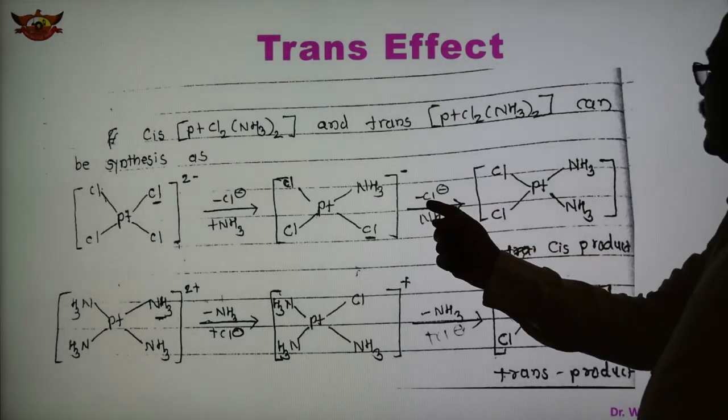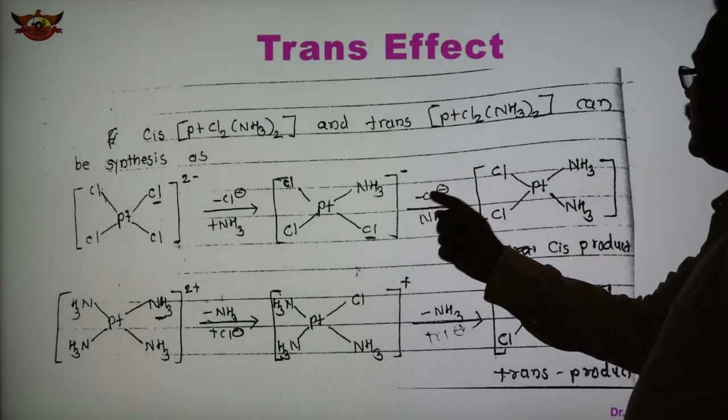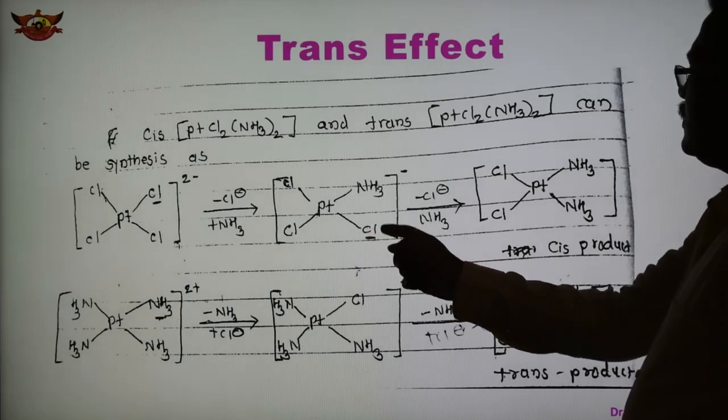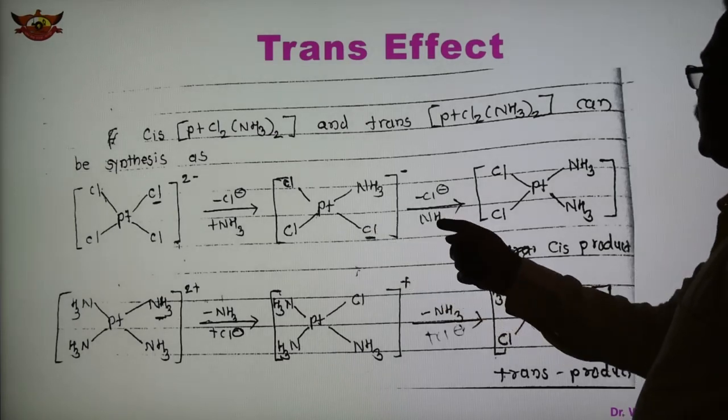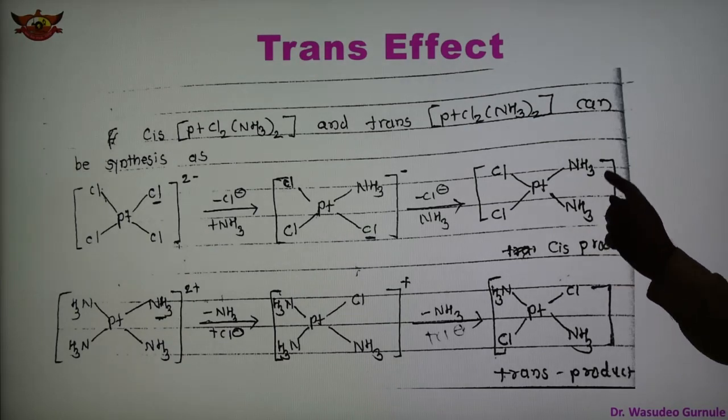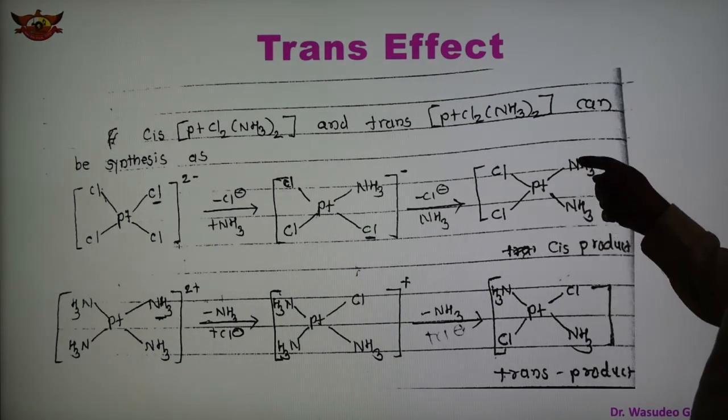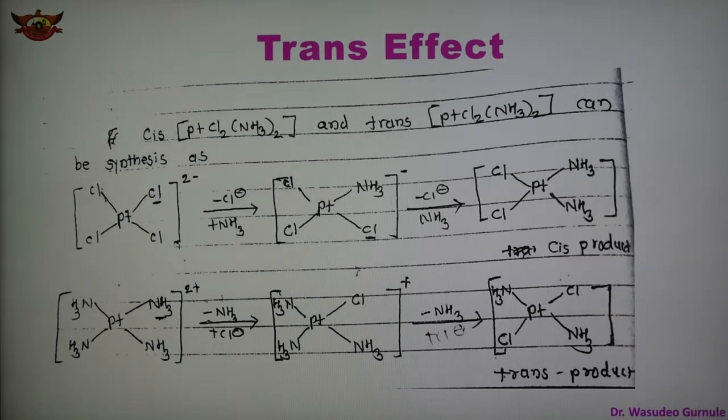Now again another Cl minus is removed and NH3 is substituted. So this is the cis product, because two similar groups are on the one side.